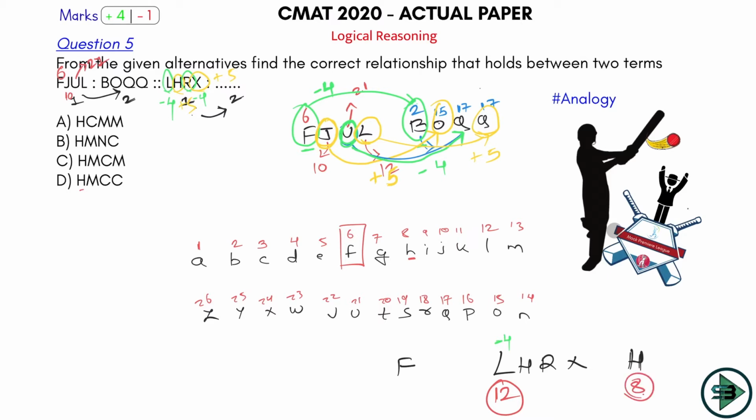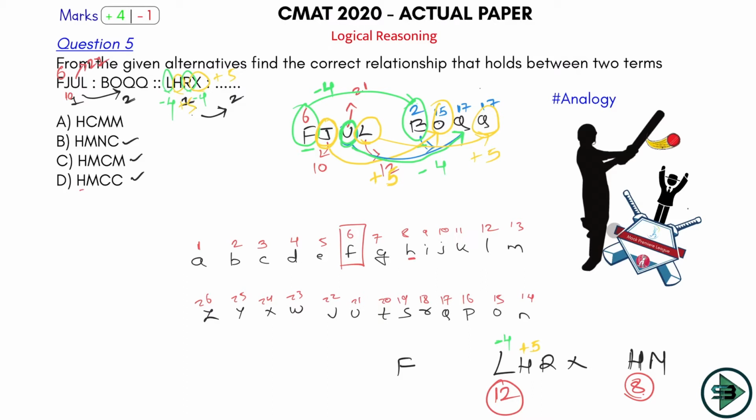Okay, let's go for the second one. What is the logic? Whatever the alphabet is, plus 5 over this. So what is H? H is equal to 8. 8 plus 5 is equal to 13. 13 is equal to M. So next will be M. But I have 3 options with M, so still I don't know the answer. Let's check the next one.